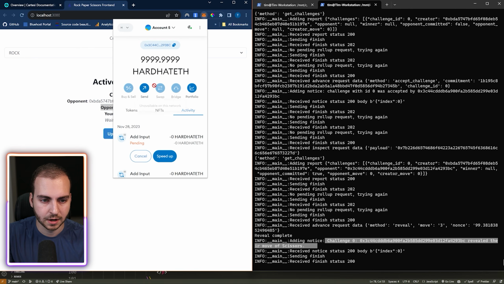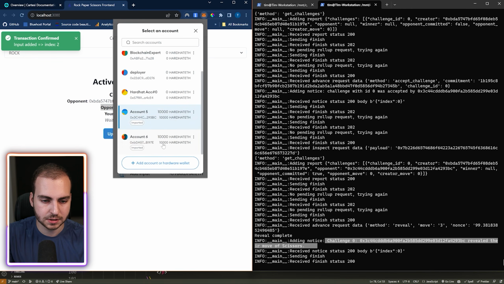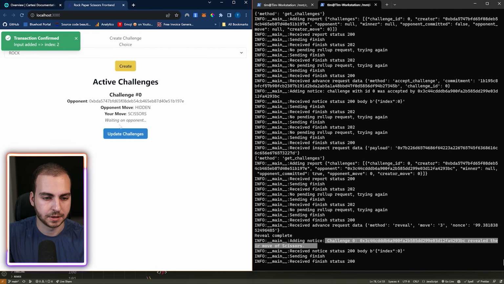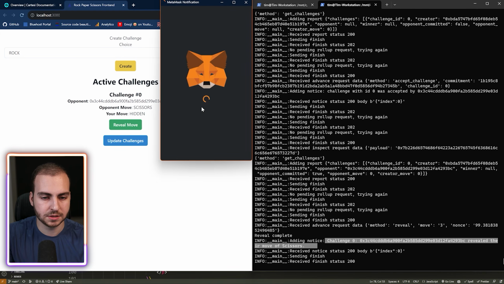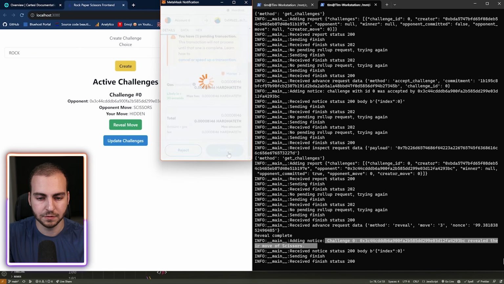And if we go here and we switch back now to the opponent, which is player 6, and we update the challenge. So let's refresh the page here. You can see it says the opponent move is scissors. Your move is hidden. If we want to see who wins, then we can go ahead and reveal our move.